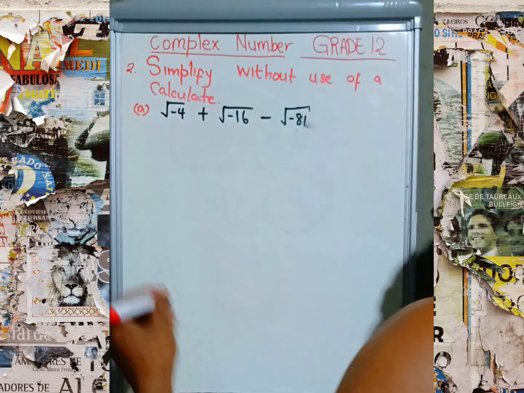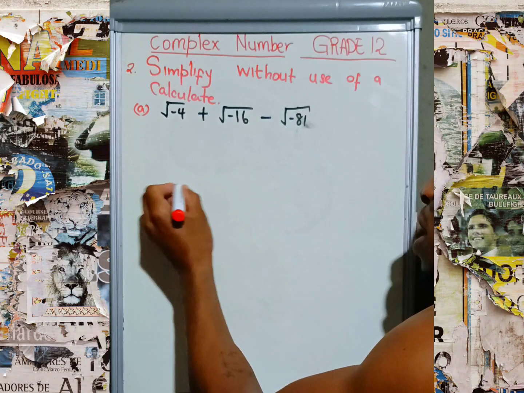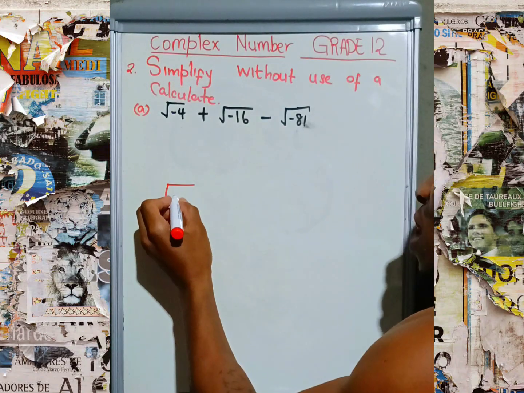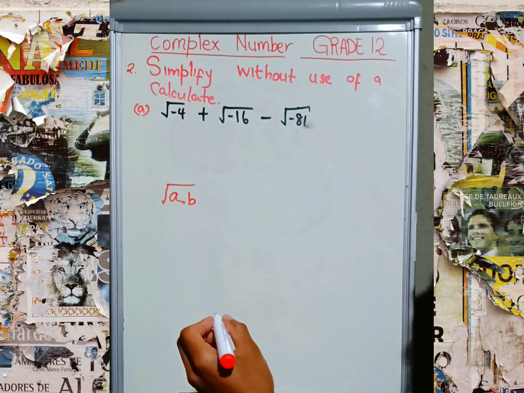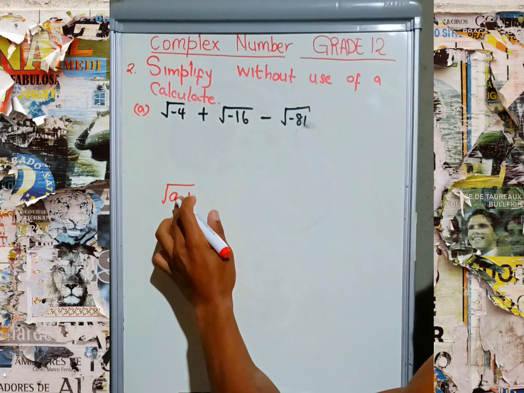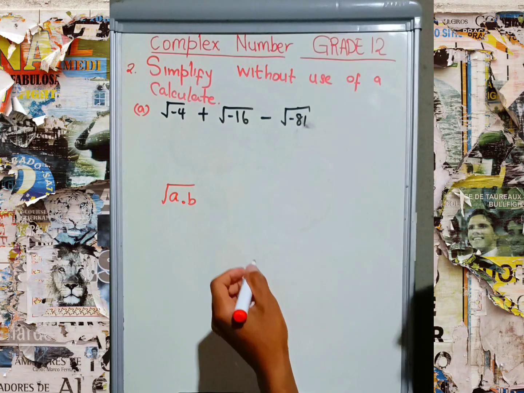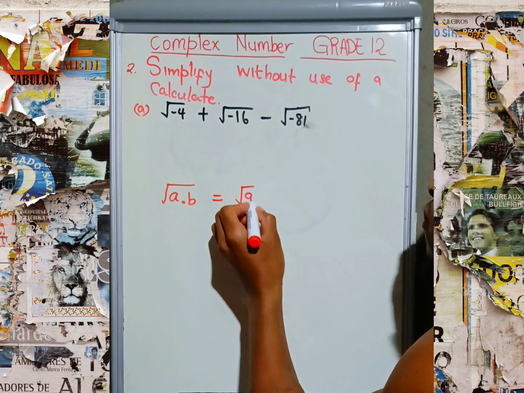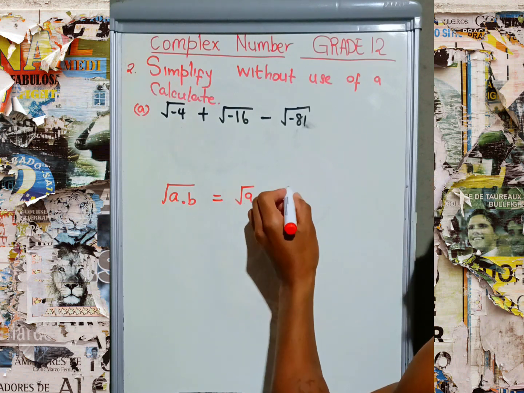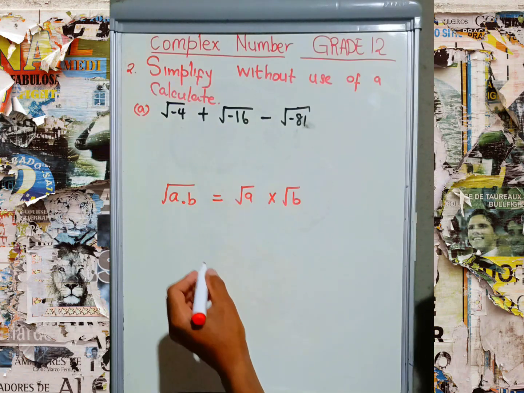The law of radical sign says that if under the square root sign we have two different numbers multiplied, you are allowed to say that the square root of A times B is the square root of A times the square root of B. That is the law of radical sign.